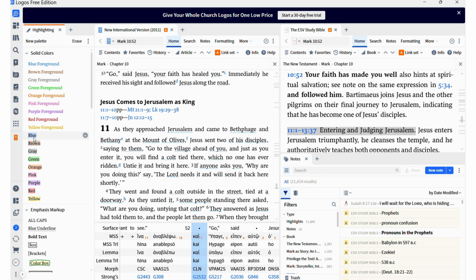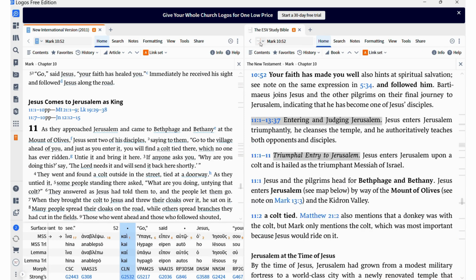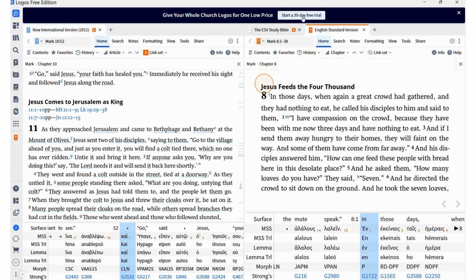Logos is a very comprehensive and powerful tool. So I don't need all this. I just close it. So I have two different Bibles here. So this is my ESV Study Bible. This is my NIV.